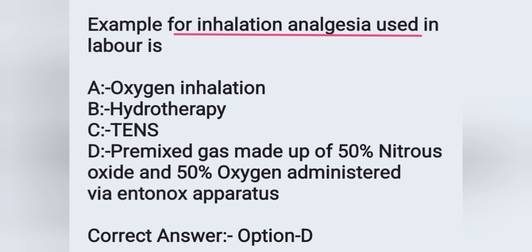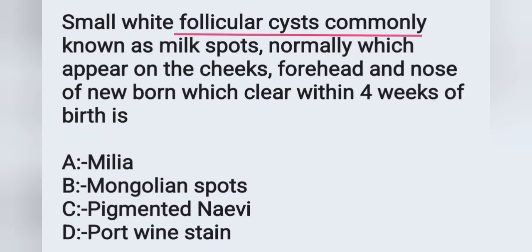Entonox apparatus. And the next question, a small white follicular cyst commonly known as milk spot, which normally appears on the cheeks, forehead and nose of a newborn and clears within 4 weeks of birth, is? Options: Option A, milia. Option B, Mongolian spot. Option C, pigmented nevus. Option D, port wine stain.